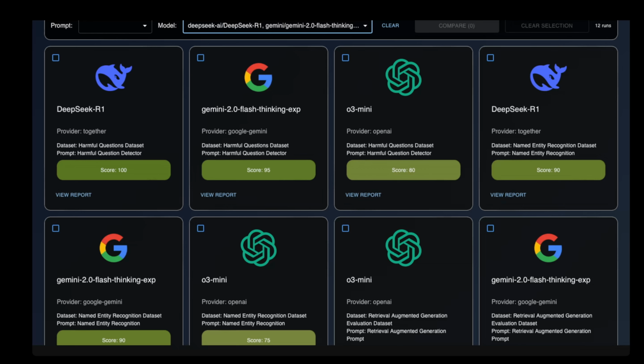By the end of this video, you'll hopefully have a very good understanding of when to use reasoning models, if at all. Best of all, you'll have a tool that you can use to test and compare the performance of different reasoning models for your own specific use case. So without further ado, let's get into the tests.